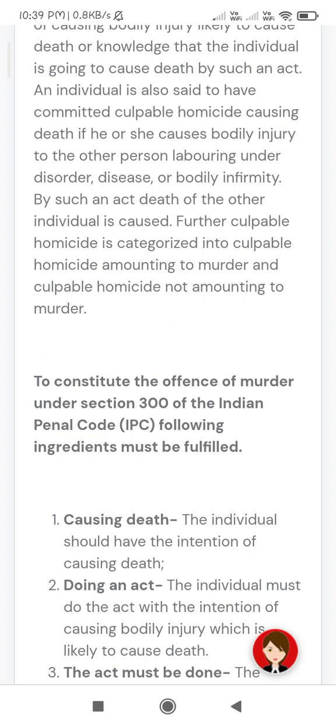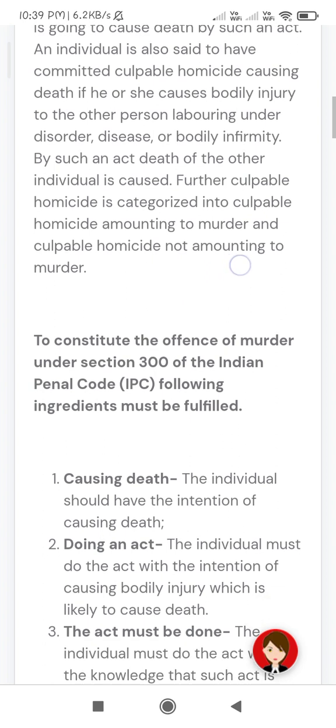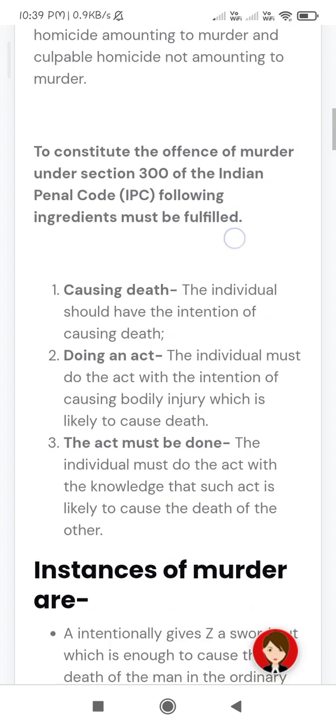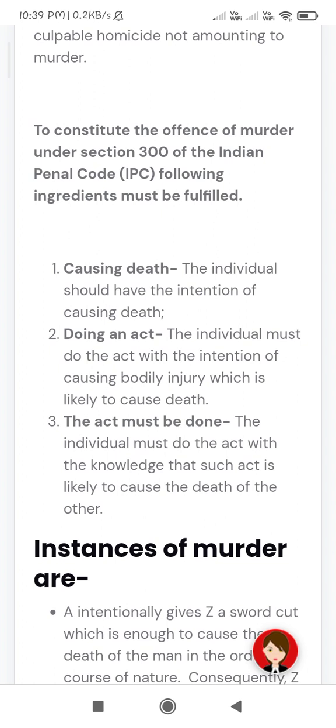Further, culpable homicide is categorized into culpable homicide amounting to murder and culpable homicide not amounting to murder. To constitute the offence of murder under section 300 of the Indian Penal Code, the following ingredients must be fulfilled.